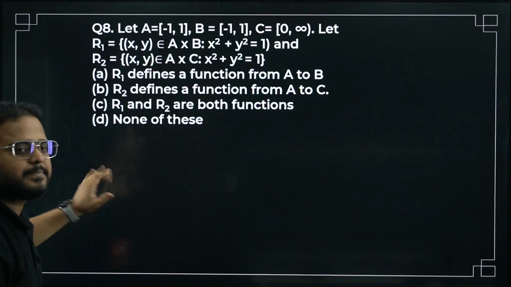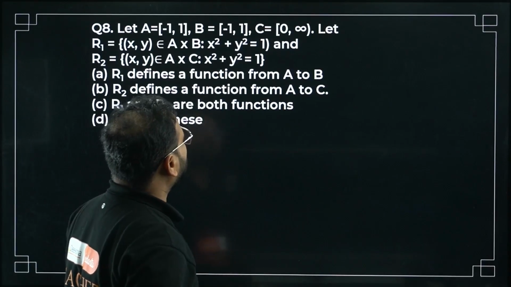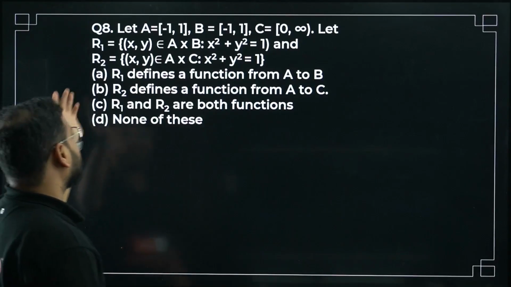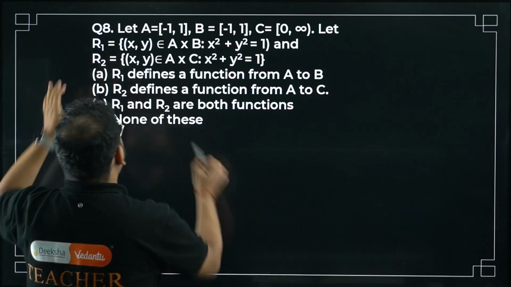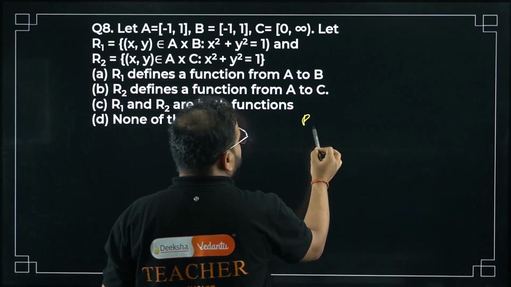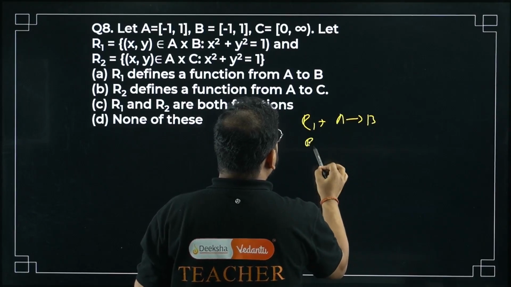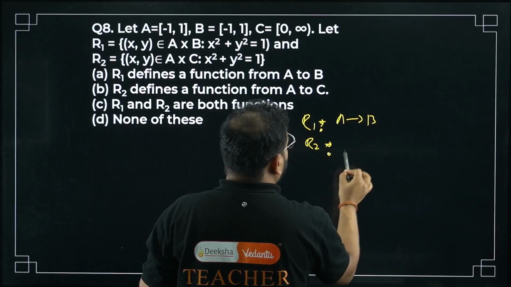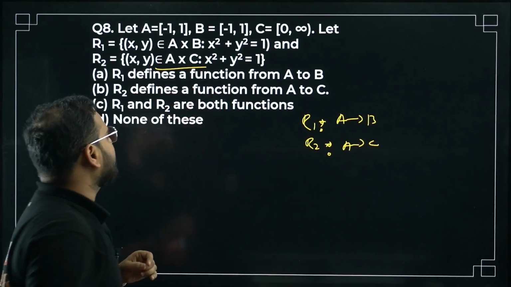Let's move on to question number 8. Okay, let A equals minus 1, 1, B equals minus 1, 1, C equals 0 to infinity. That relation R1 is defined from A to B, where R2 is defined from, excuse me, A to C, I think, yeah. R2 is from A to C, R1 is A to B.